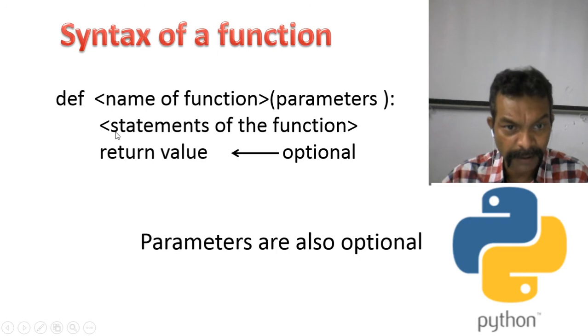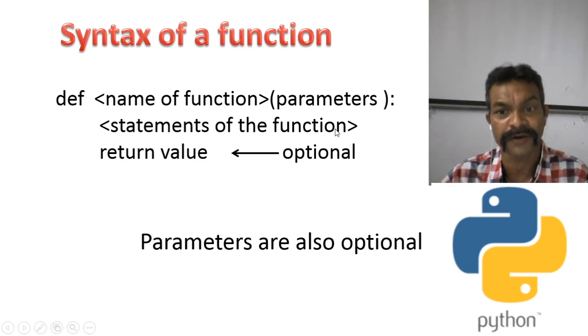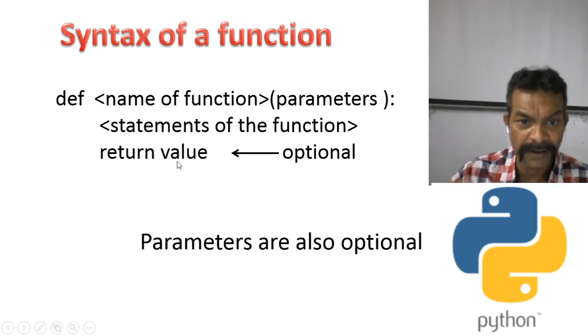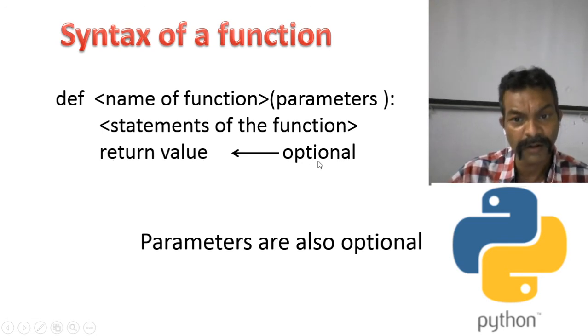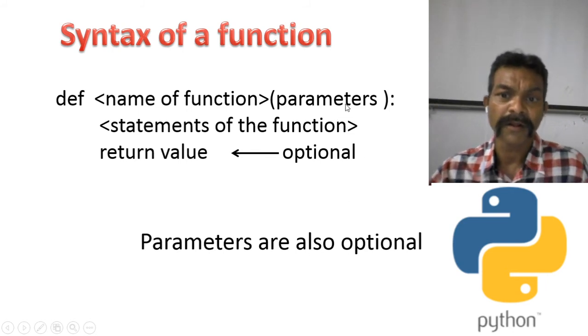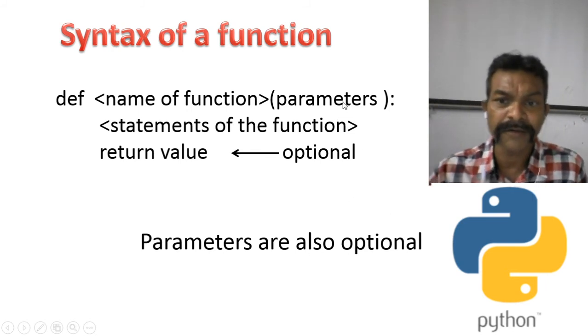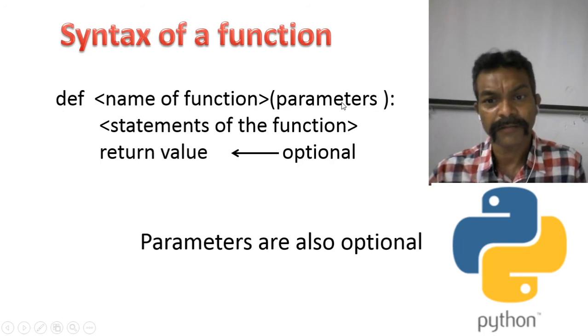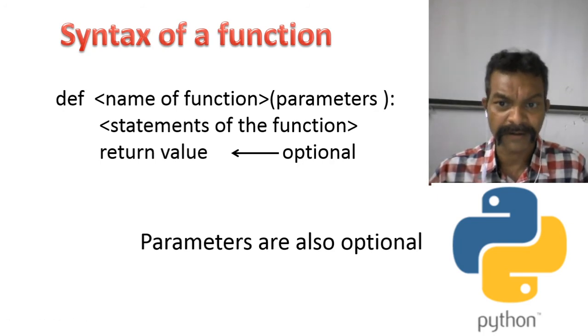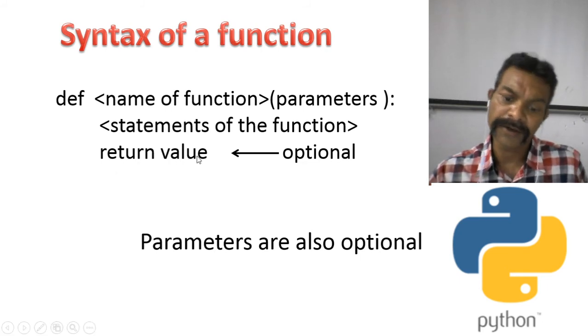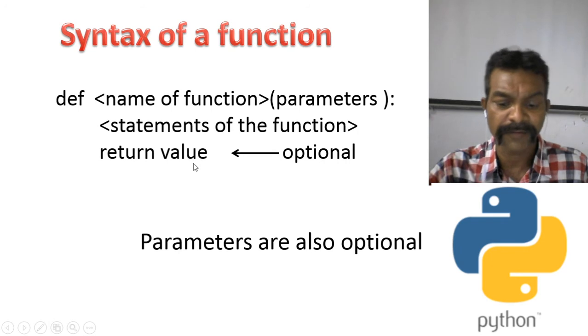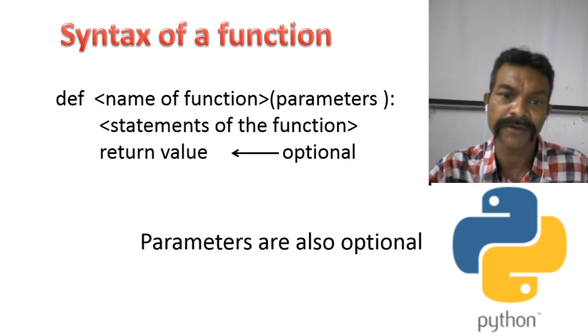From this space we have to write the statements of the function. Here we will write the statements and then the return value. This is also optional. Parameters are also optional. Sometimes, according to the need, a function uses parameters and sometimes not. Like that, the return value is also an optional statement. Sometimes a function returns a value and sometimes it does not.